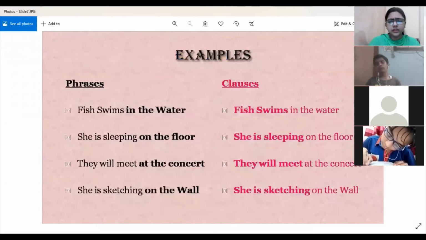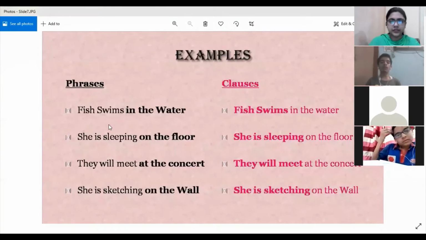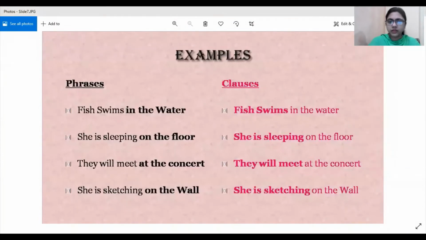If you look at these examples on the screen, you will understand. Like, fish swims in water. If you identify the subject and the verb, you will get to know which part of the sentence is a clause and which part is a phrase. If I ask you to identify the subject and verb, you will see fish is the subject, swims is the verb, the finite verb. So we will mark it as a clause.